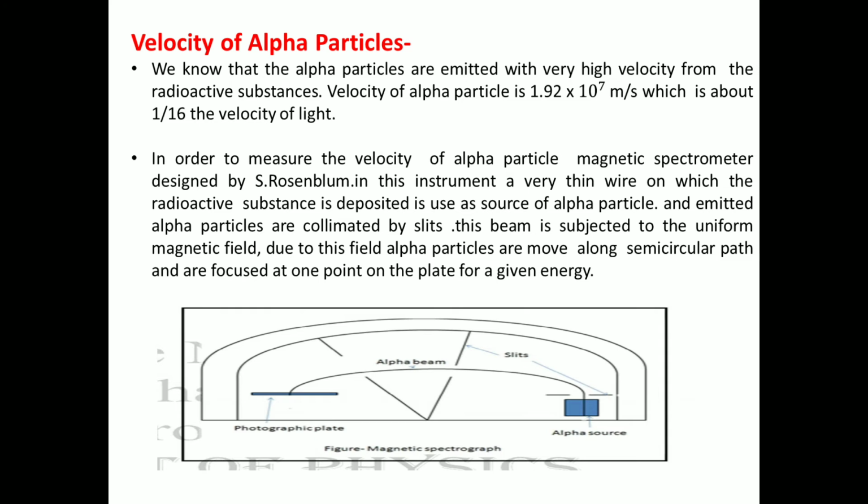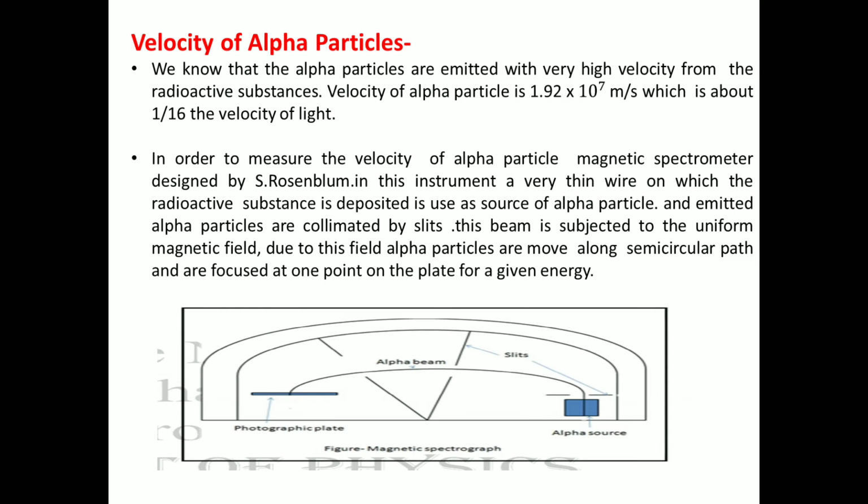Here, to study the velocity of the alpha particle, S. Rosselbun designed the special magnetic spectrometer, in which he kept the alpha source at one side.